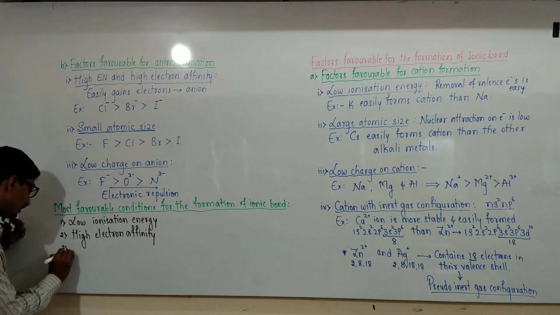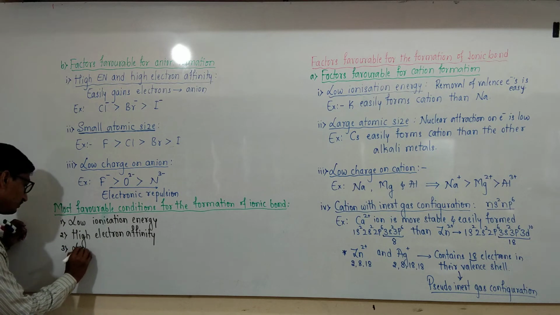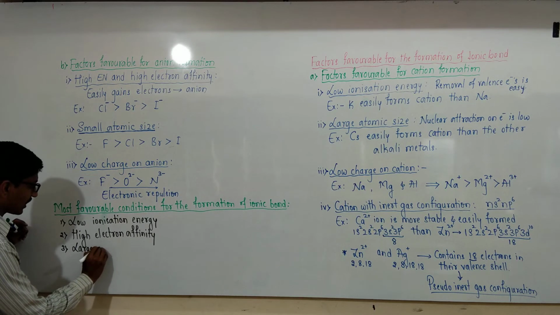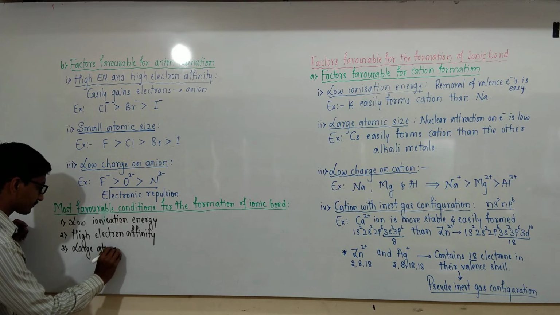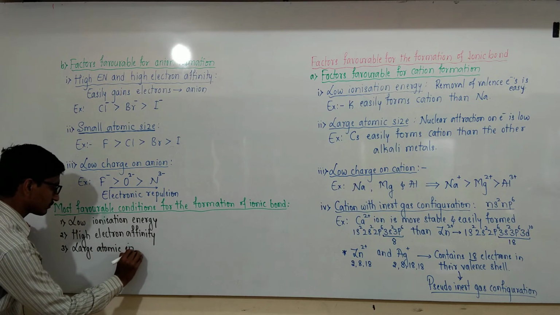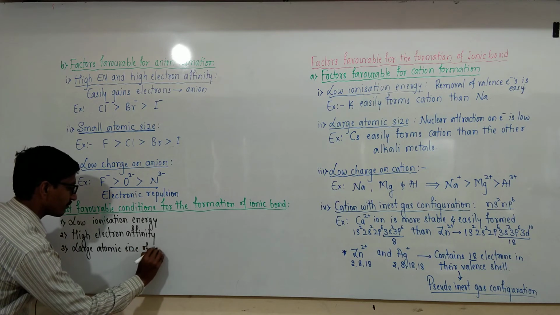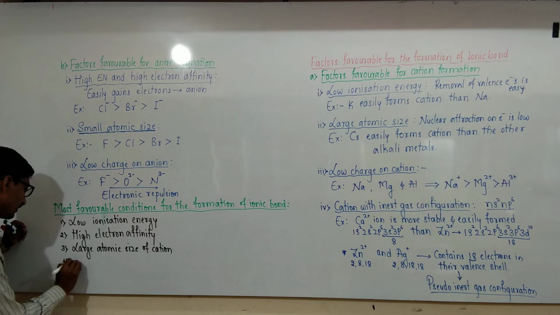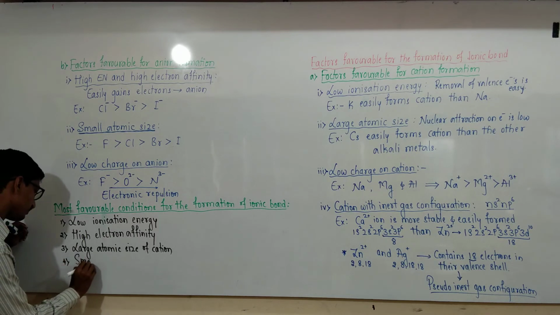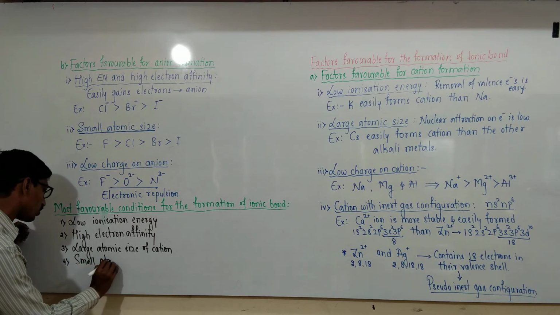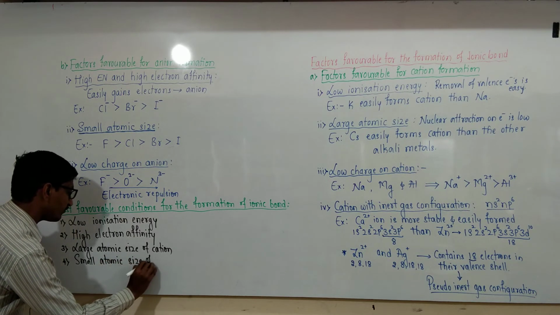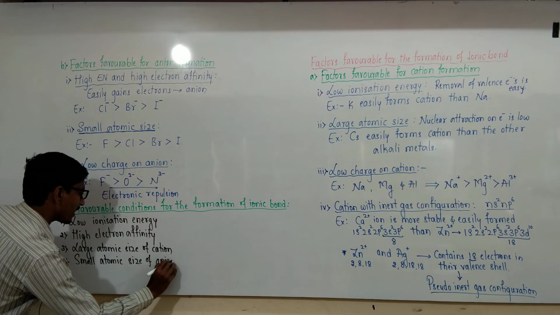Then the third one is large atomic size of cations. The fourth one is small atomic size of anions.